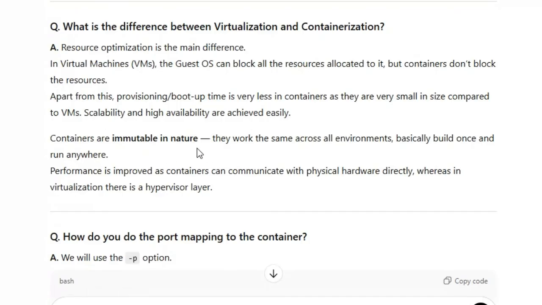Containers are immutable in nature. They work across all environments. Basically, build once and run anywhere. Build once and run anywhere means this can support any platform, either Mac or Windows or Linux, wherever platform you're going to deploy. Once you build, you can run anywhere.